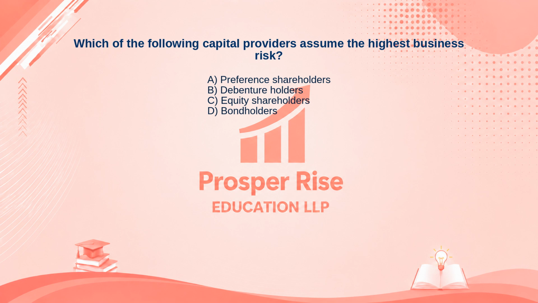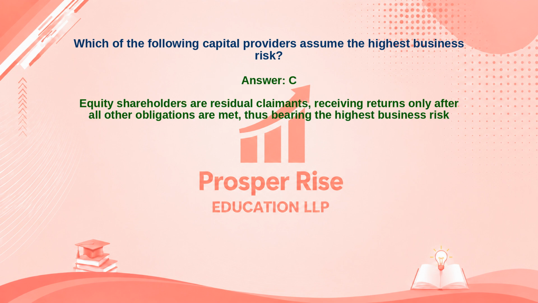The correct answer is option C. Let's see why. Equity shareholders are residual claimants, receiving returns only after all other obligations are met, thus bearing the highest business risk.